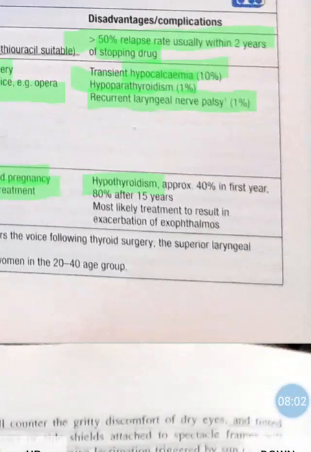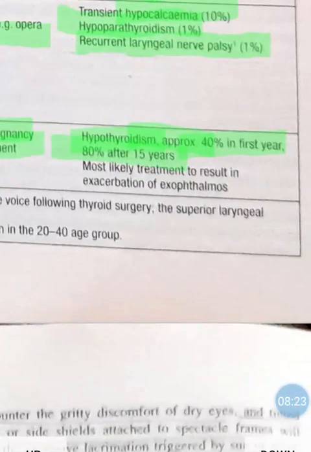So there will be low T3 and T4, and TSH will increase. So there will be hypothyroidism. Approximately 40% cases in the first year and 80% after 15 years. So in 40% cases we can see hypothyroidism in the first year, and after 15 years there are even higher chances of hypothyroidism.